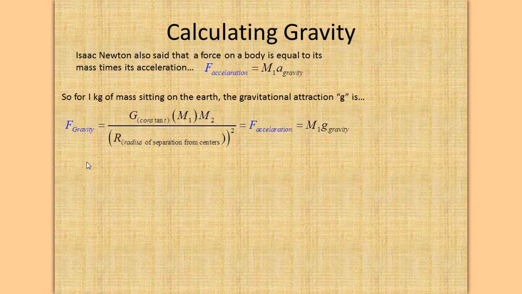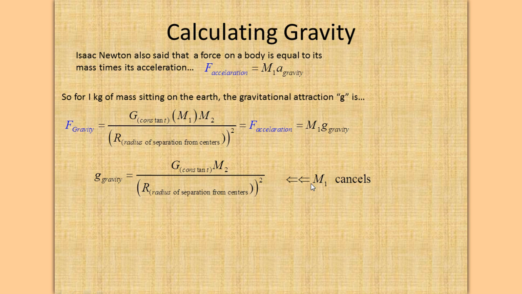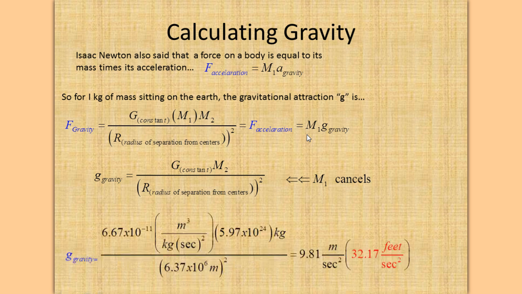So if we set those two equal to each other, okay, when we solve for small g of gravity, we get the large G of the constant times mass 2 divided by the radius of separation squared. Okay, so the M1s cancel. As you can see, when we set these two equations together, M1 cancels. That's the mass on top of the Earth.